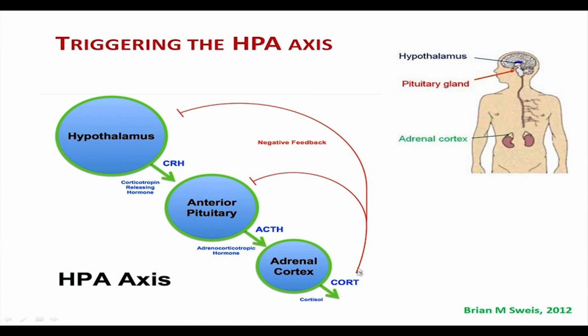So the increase in cortisol level will send a negative feedback to the hypothalamus and also to the pituitary to stop the ACTH and the cortisol secretion. Don't you find this interesting, that so many things are happening? We spoke about the HPA axis and how CRH leads to ACTH and then to the glucocorticoids and the neurotransmitters epinephrine and norepinephrine. Then how do we respond so quickly?